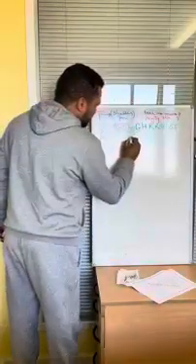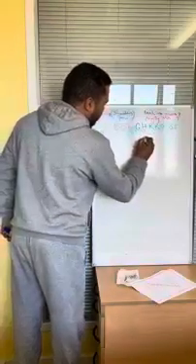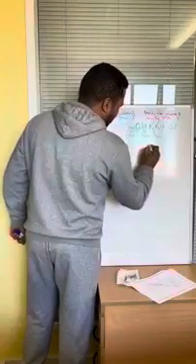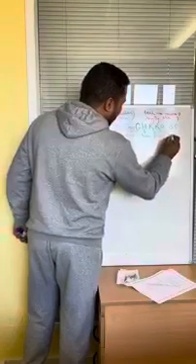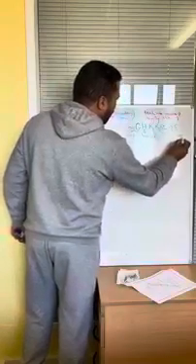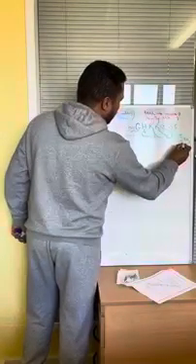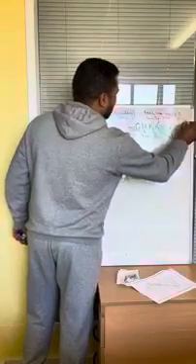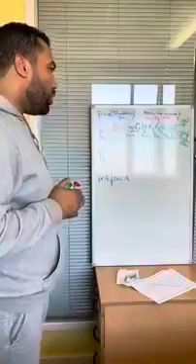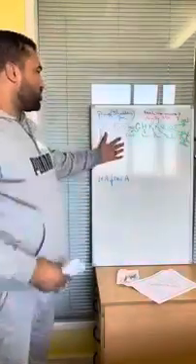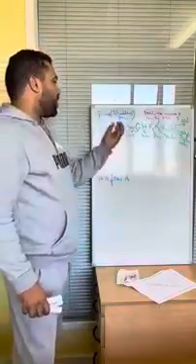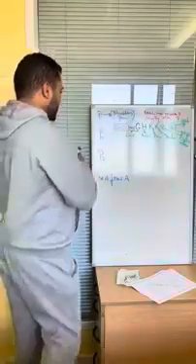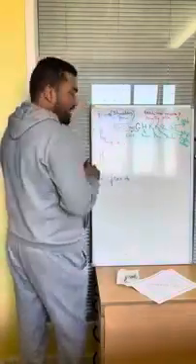G for gout, H for hemarthrosis, R for rheumatoid arthritis, R for reactive arthritis, O for osteoarthritis and osteoporosis, S for septic arthritis, and S for sport injury, fall. So that's what we use for differentials of joint pain. After that, P2, past history of presenting complaint.